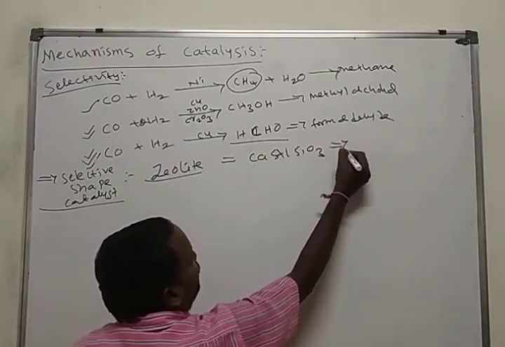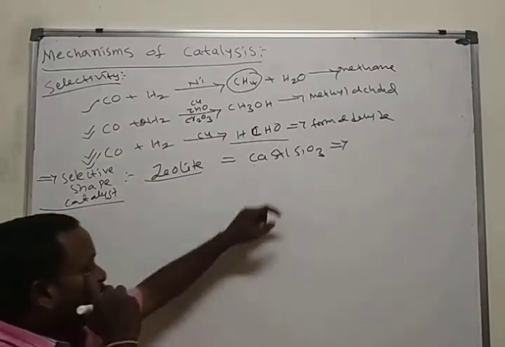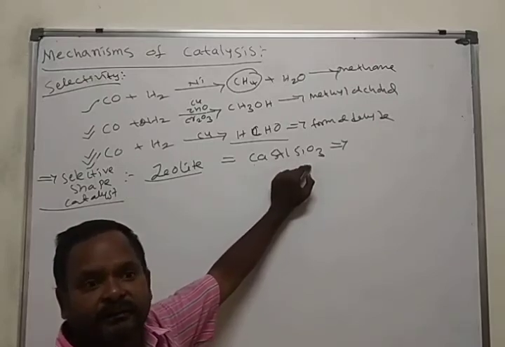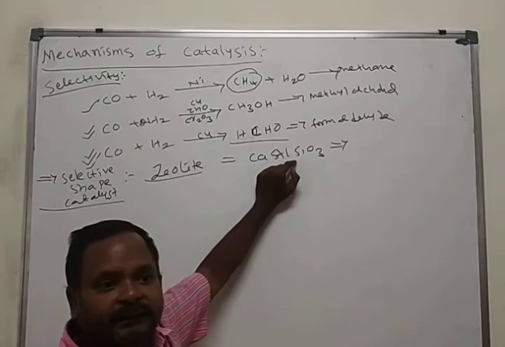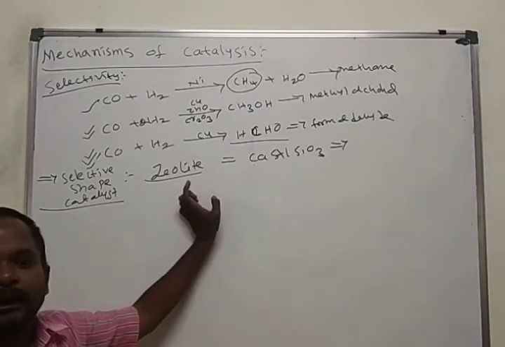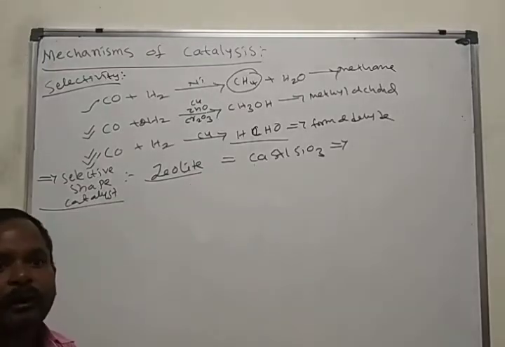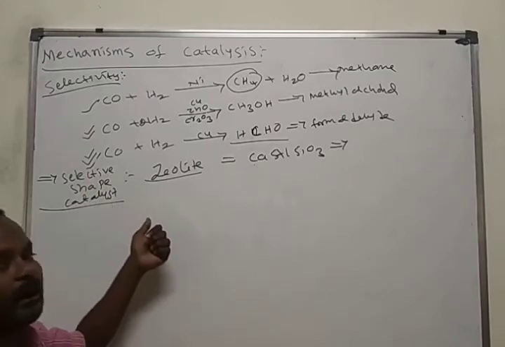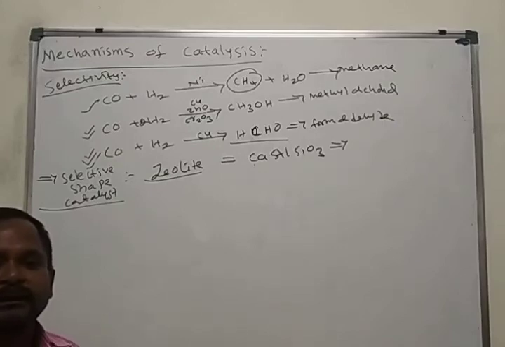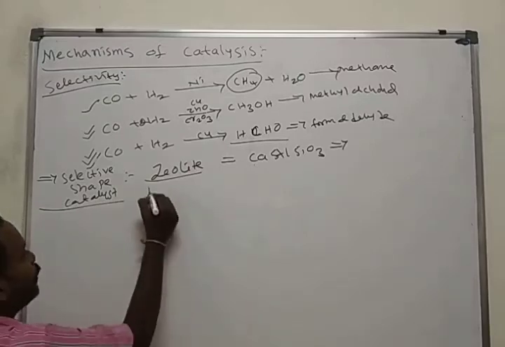Aluminium silicates have a 3-dimensional frame structure. Due to that, zeolites have cavities, more active pores, more active sites. Due to the presence of more active sites, these zeolites are called shape selective catalysts. The shape of this catalyst is honeycomb shape.